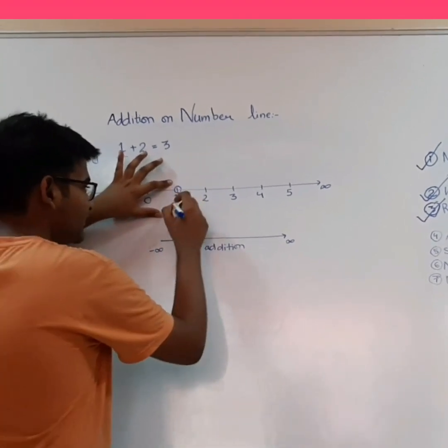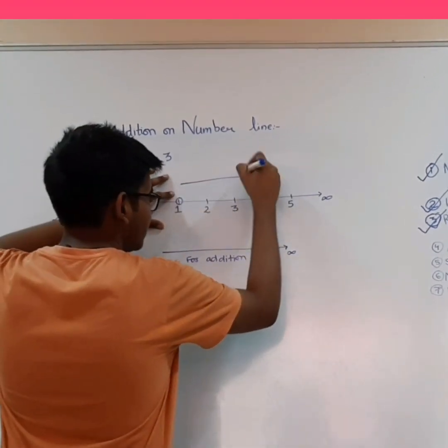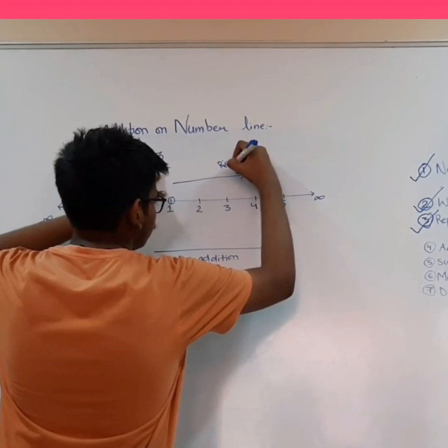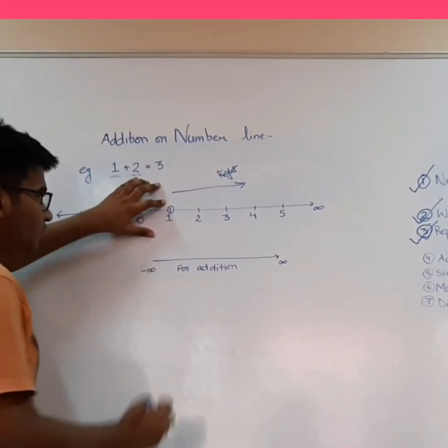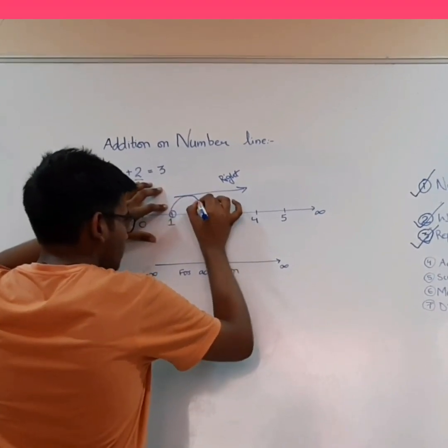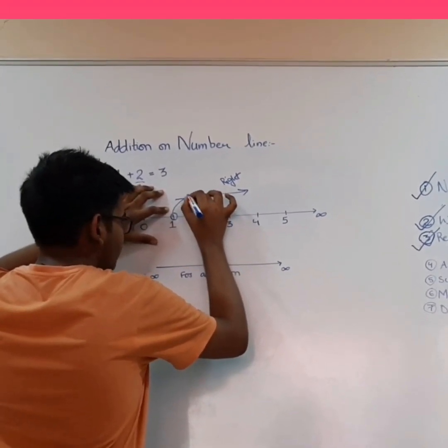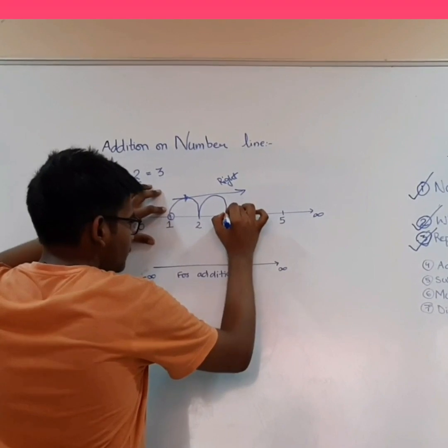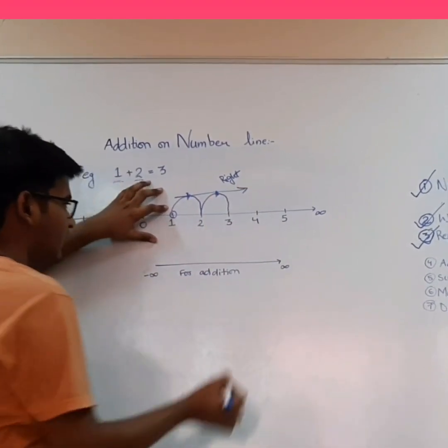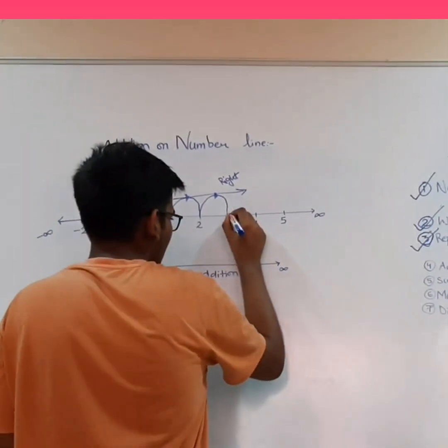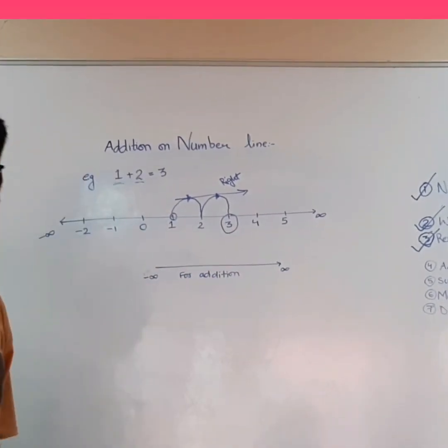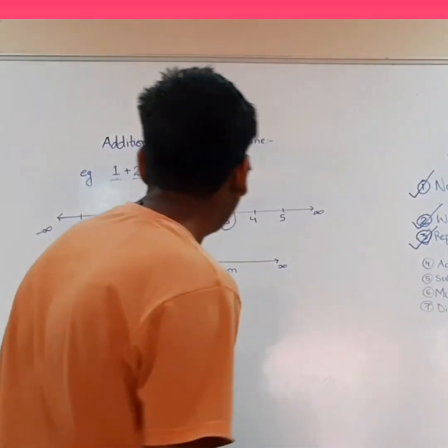So we will move rightward from 1. Since we have to add 2, so we will move 2 units. 1 unit and 2 unit. The number we get on the second jump will be our answer, i.e. 3.